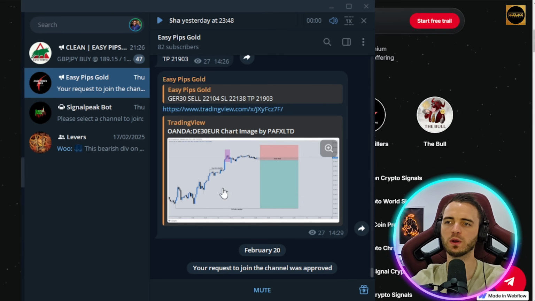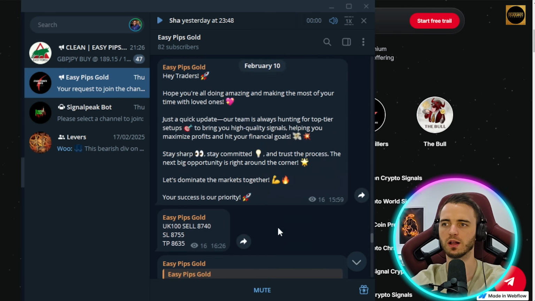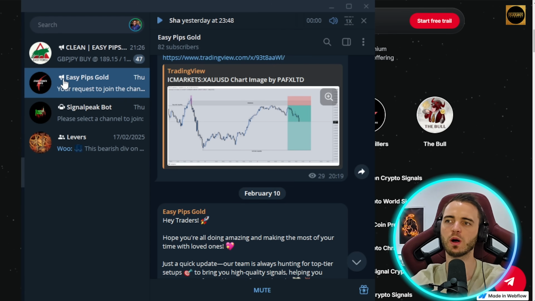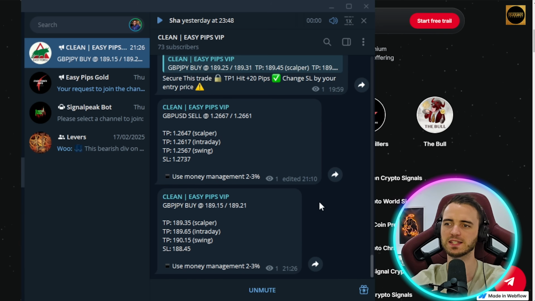And from that point, when you've been accepted, you can see here that we're going to get these signals coming through a lot here. I trade a lot of gold, so I've gone with Easy Pips Gold here and Clean Easy Pips VIP. As you can see here, I've got 44 unread messages of the signals that I've been getting through daily. So we can see here a signal on GBP JPY, a buy signal in which it's got a target for scalpers, so that would be short term, a target for intraday, which would be more mid-term, and more of a macro target, which would last maybe a couple weeks here.